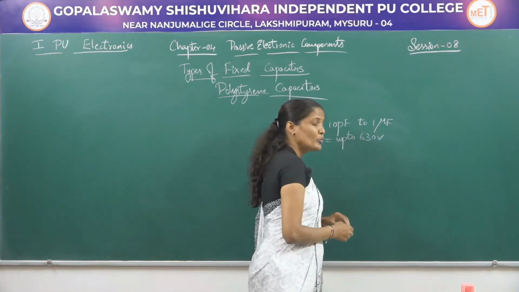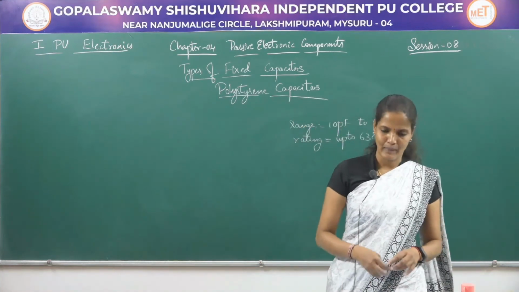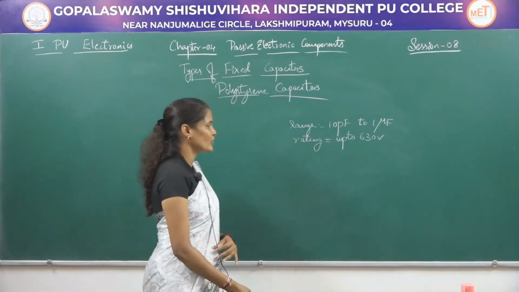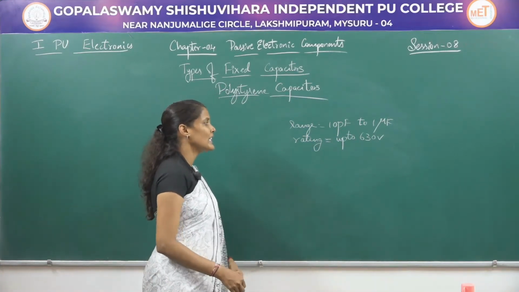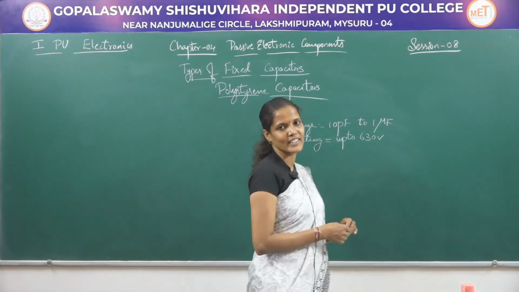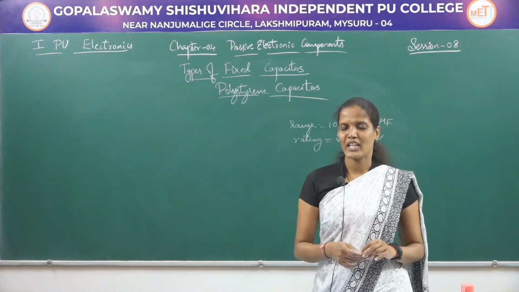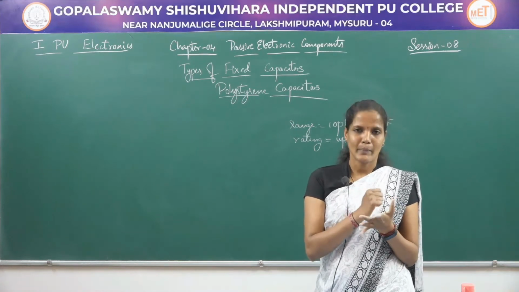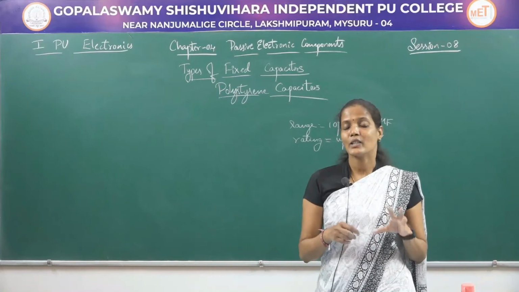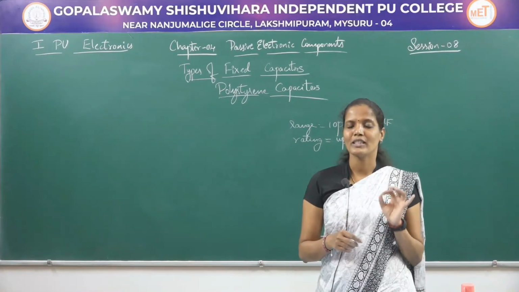So, these are the two major specifications of these capacitors. These specifications will be printed on the capacitors, like what the range is and what the voltage rating is, clearly mentioned on the capacitors.